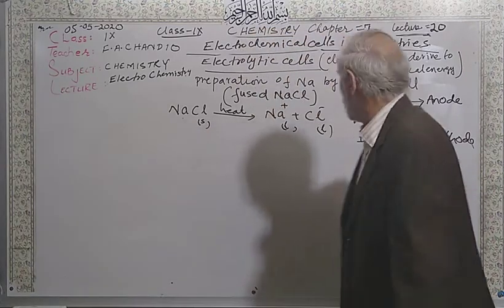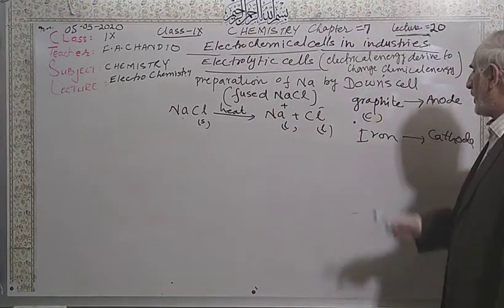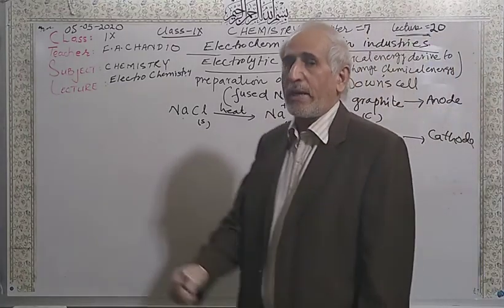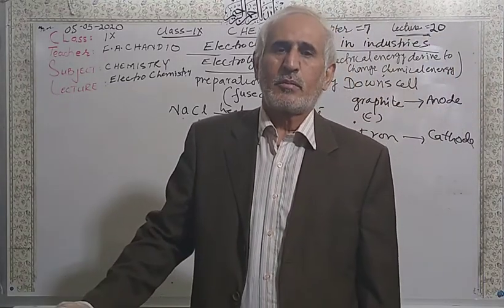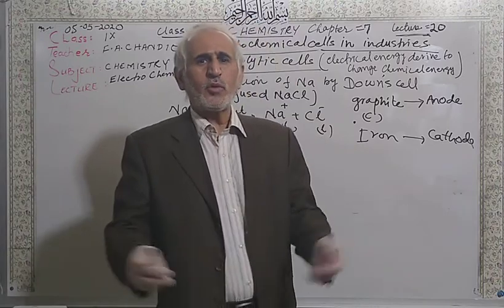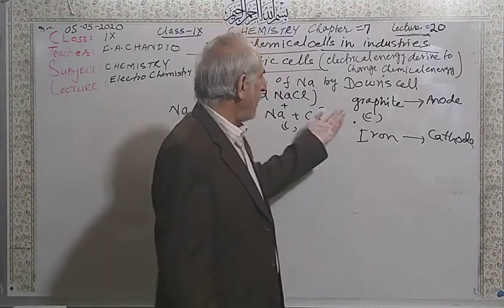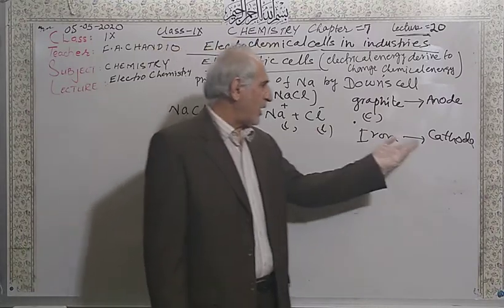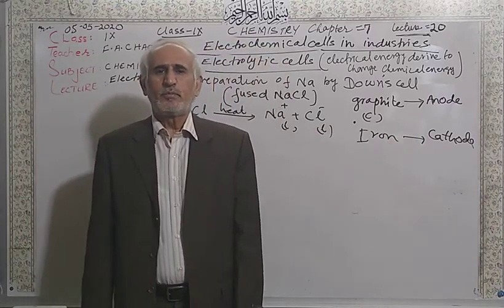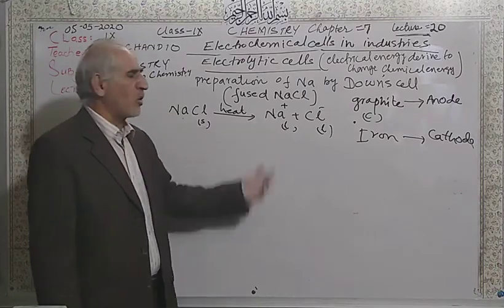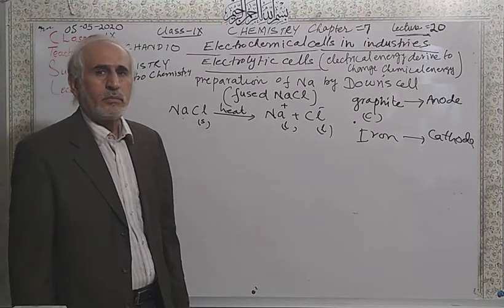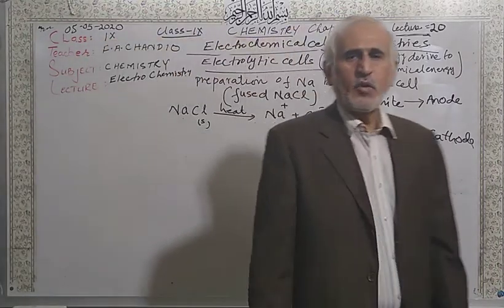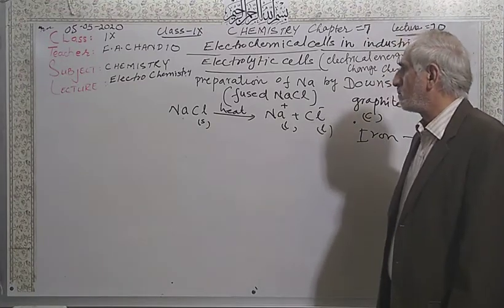Sometimes maybe he asks you to write the name of the anode, the name of the cathode and the name of the electrolyte. That is sufficient for 2 marks. Name of the anode is graphite carbon. Name of the cathode is iron steel. Electrolyte is fused sodium chloride because ions form. Electrolyte is fused sodium chloride we use here.